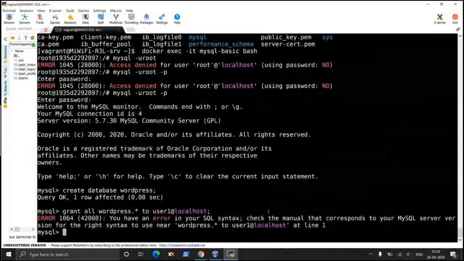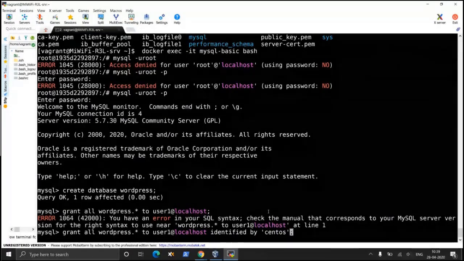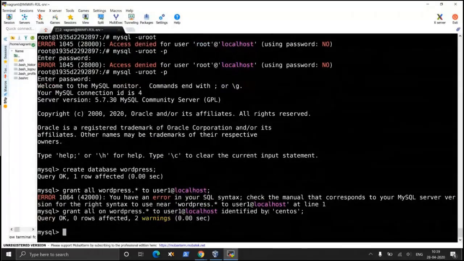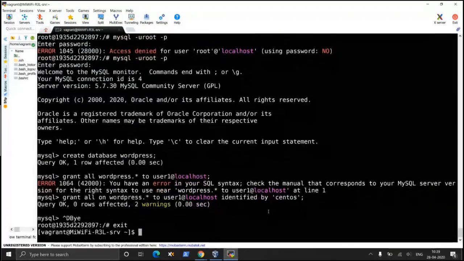Okay, there is a syntax error. So localhost identified by a password. The password is CentOS. Grant all on WordPress.* to user1. Okay, so the query is fine. Now you have created a database, and you have created a user and given the user access to that database. I am going to do a Control D to log out. Okay, so I have logged out of that container.